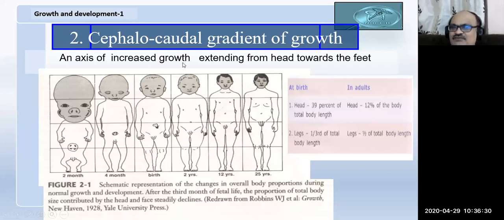It is an axis of increased growth extending from the head towards the feet, or to put it in other words, the structures away from the sella turcica or the hypophysis in the brain. So, the structures away from the brain grow rapidly. That means the legs or extremities are situated away from our sella turcica, so they grow rapidly after birth. The structures close to the sella turcica will grow less during the postnatal growth, or the growth after birth.